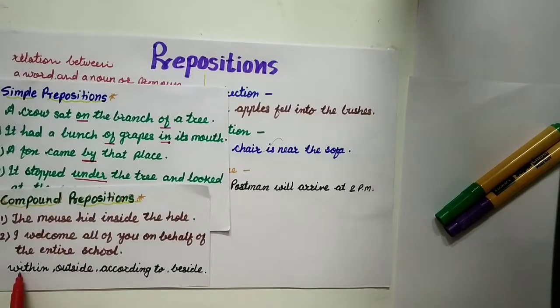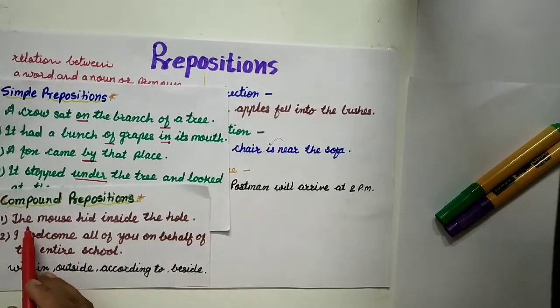Here 2 words are joined together, outside: out and side, within: with and in. But here 2 words are given separately, according and to. In this way, compound prepositions are made up of 2 or more words joined together or separately.